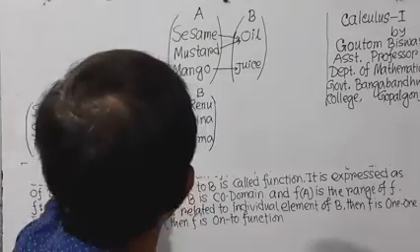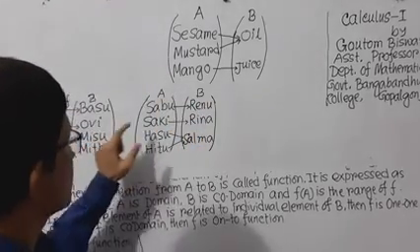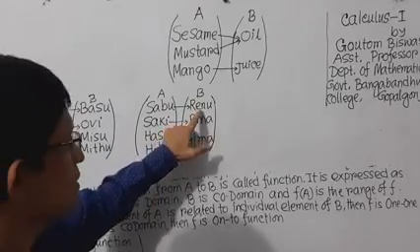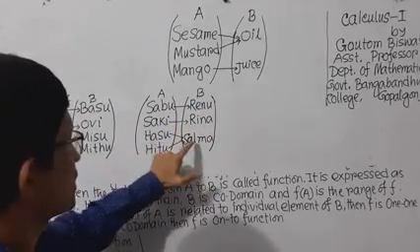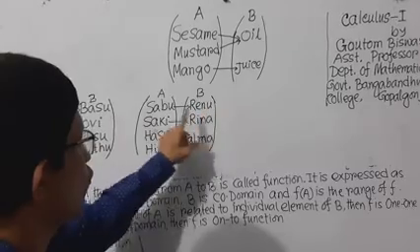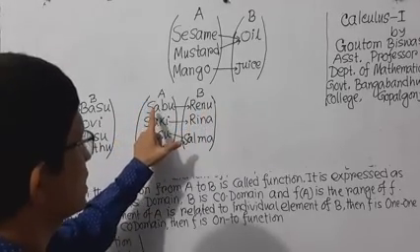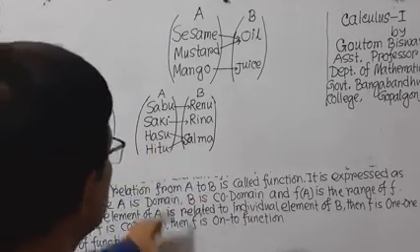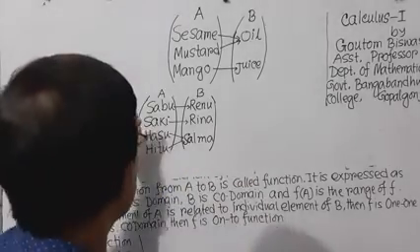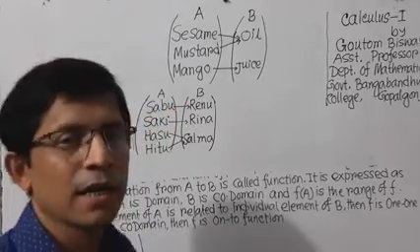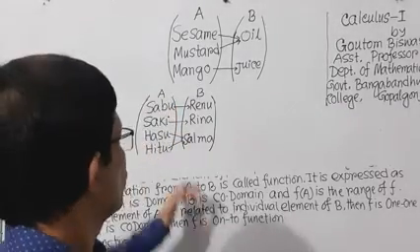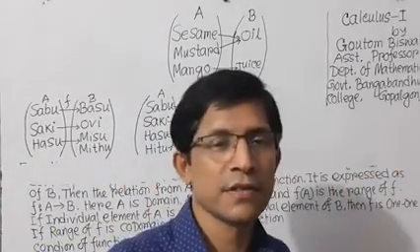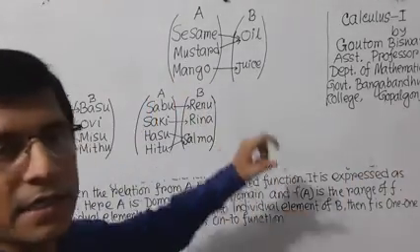On the other hand, see these examples. Renu is the image of Shabu. That means Renu is in the range, Rina is in the range, and Salma is in the range, because Shabu has a relation with Renu, Shaki has a relation with Rina, Hashu and Hitu have a relation with Salma. Here Renu, Rina and Salma are the range. Also Renu, Rina and Salma are the codomain. And in this case, codomain and range are equal.